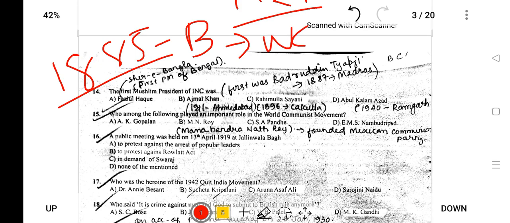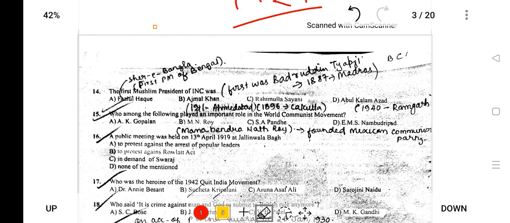the first Muslim president of the INC was. The first INC meeting was held in 1885 in Bombay, with Womesh Chandra Banerjee as the first president. The second in 1886 was held in Calcutta, with Dadabhai Naoroji as president. The third in 1887 was held in Madras, with Badruddin Tyabji as president. So the answer will be Rahimtulla Sayani.